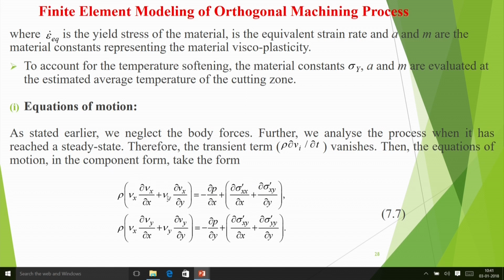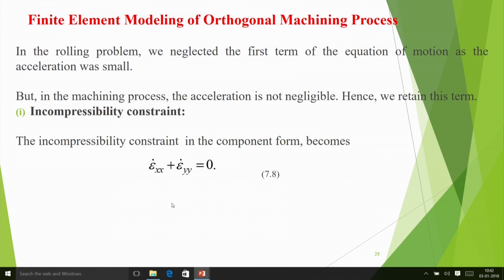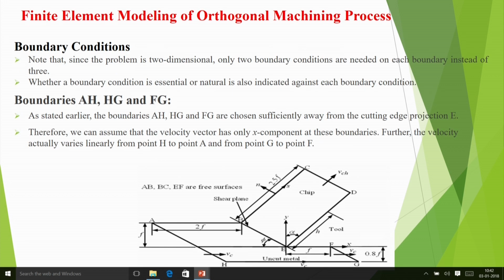If we say that inertia effects are neglected, then this portion will go away. In this we consider the incompressibility constraint also. So the incompressibility constraint in component form becomes epsilon dot xx plus epsilon dot yy equal to 0. And then we consider boundary conditions.